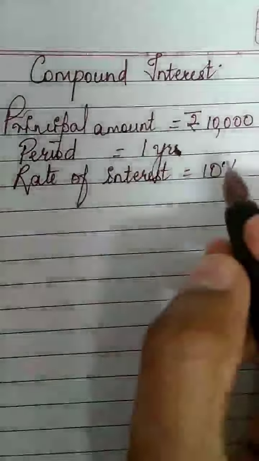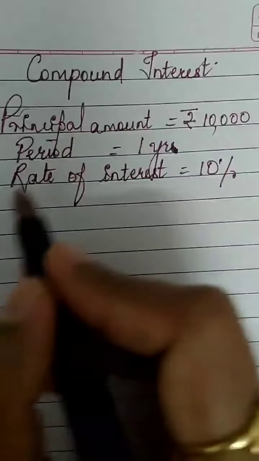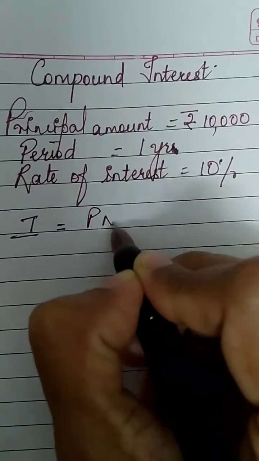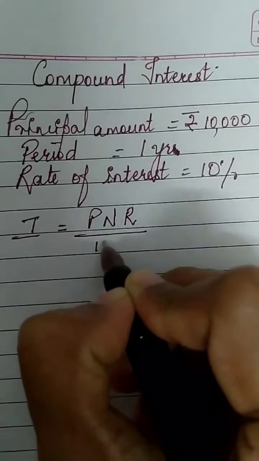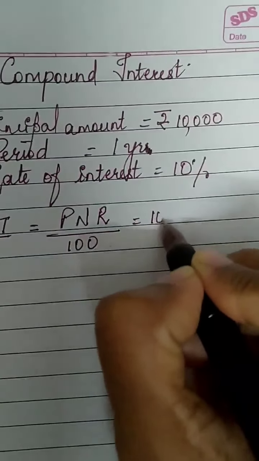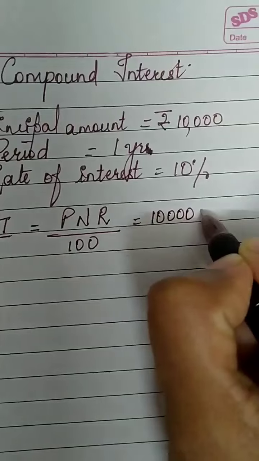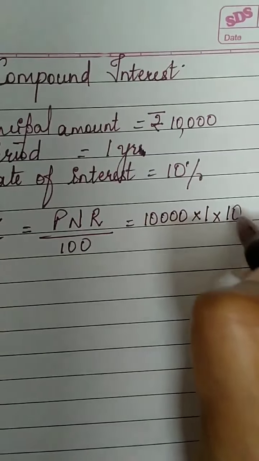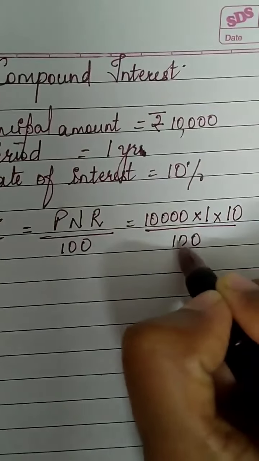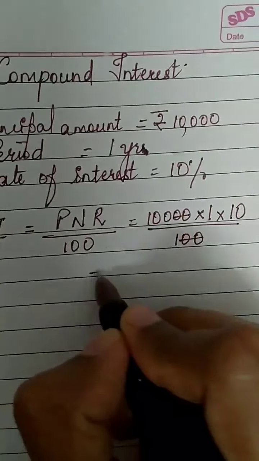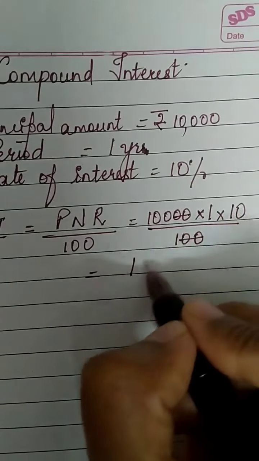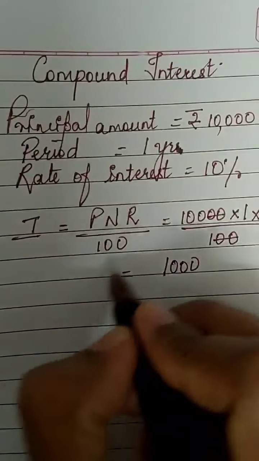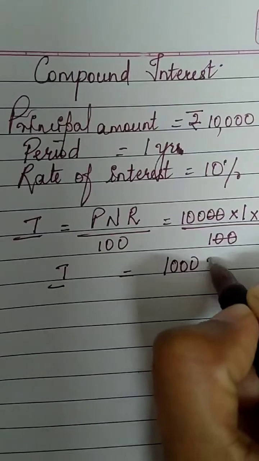So for the first year, they will calculate it in the form of simple interest only, that is PNR upon 100, which is equal to 10,000 into number of years 1, and the rate of interest is 10 upon 100. Two zeros gone, so you're getting 1 and 000. That is, 1,000 rupees is the interest after 1 year.